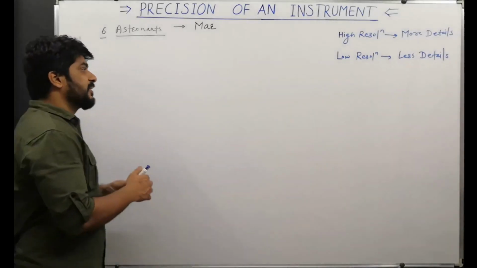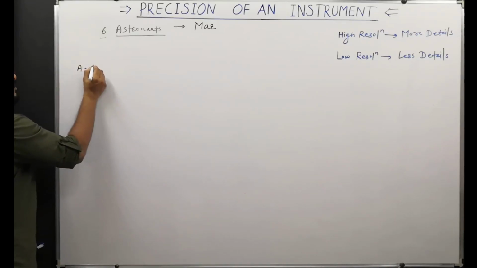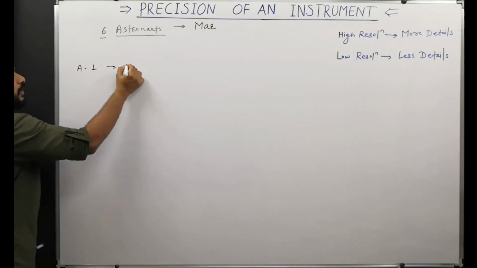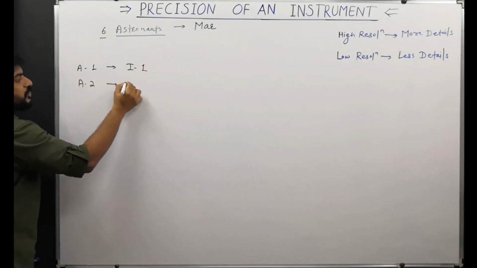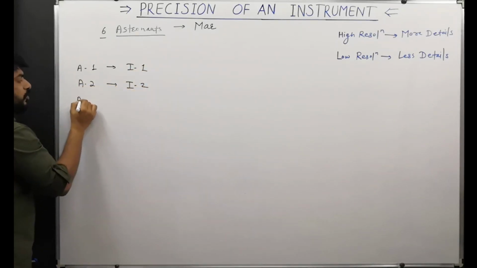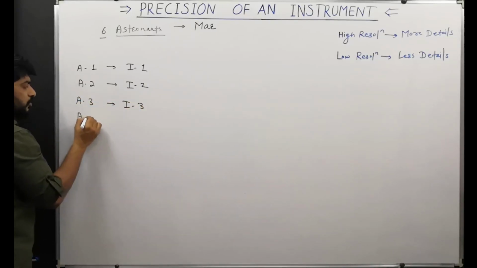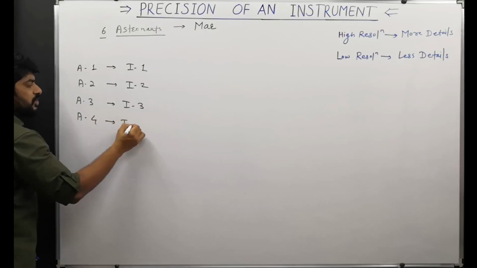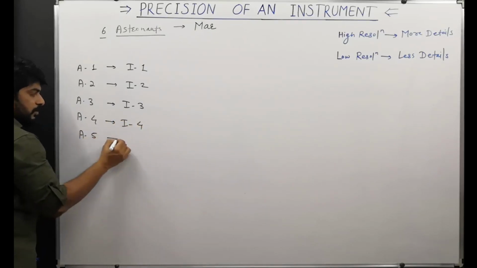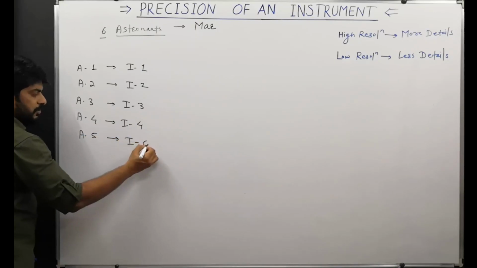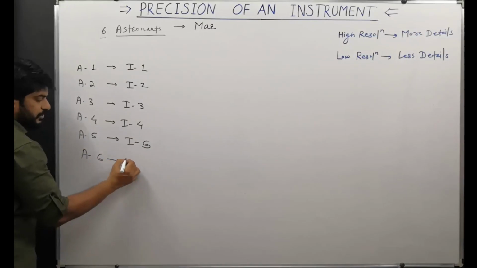So let's say astronaut 1 has got instrument 1, astronaut 2 has got instrument 2, astronaut 3 has got instrument 3, and so on. Each one has got a different instrument, and astronaut 6 has got instrument 6.